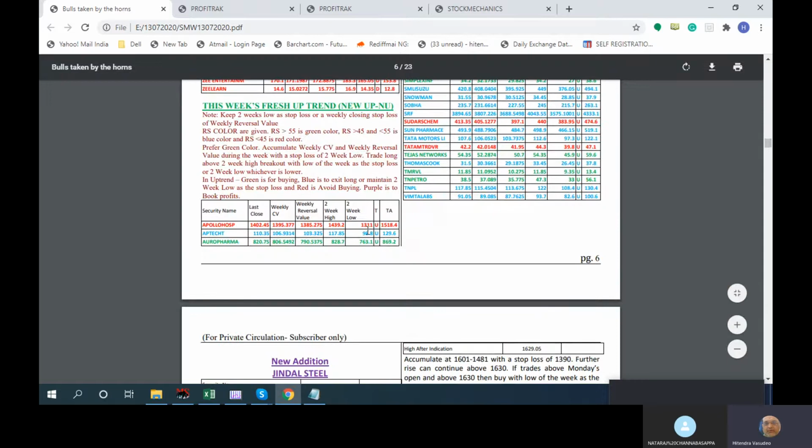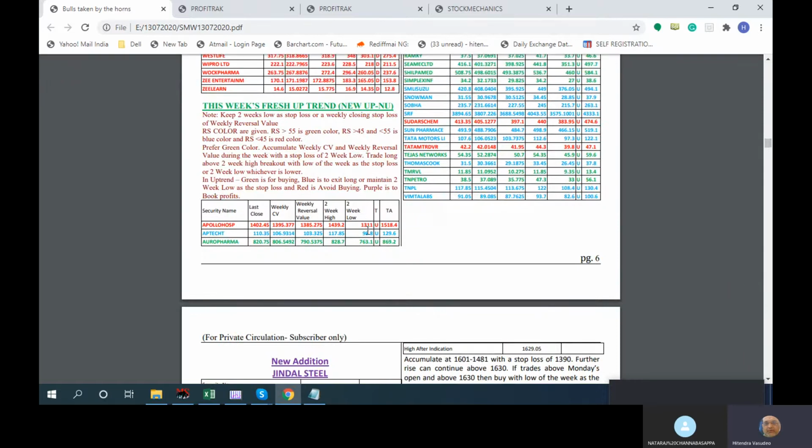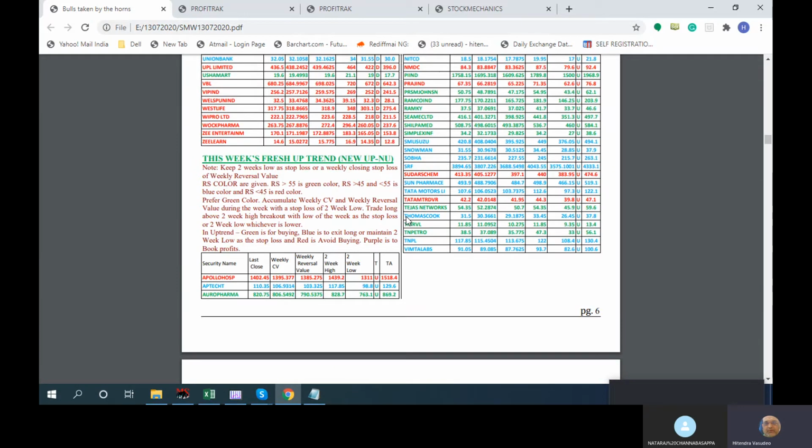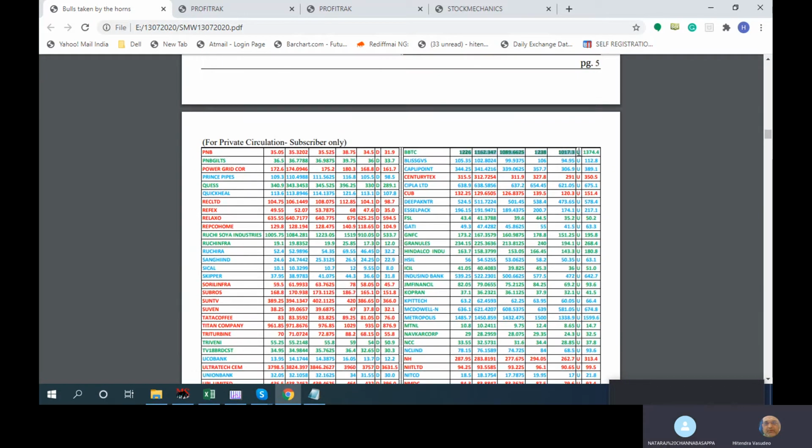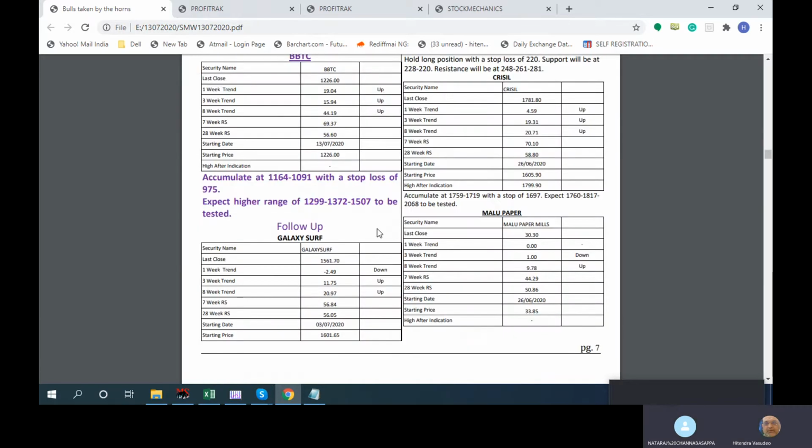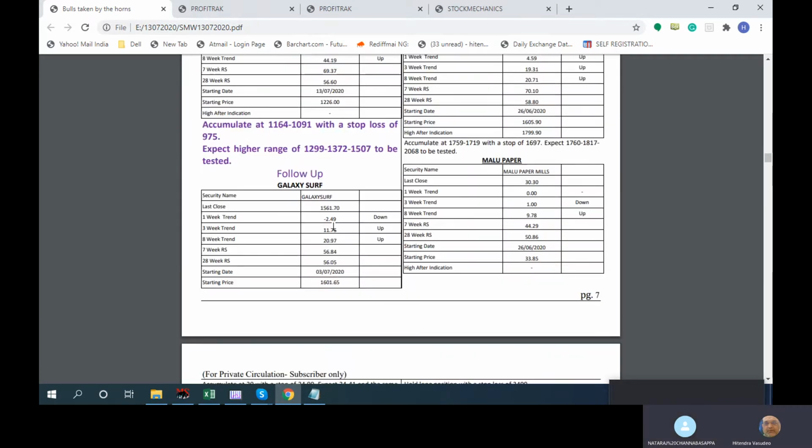So what happens is that we are giving emphasis, on a multi-time frame basis, to looking at the stock on a reversal basis. But now it is also figuring into this category. So then you can take a call, like BBTC was there, as I told you, where it is there in BBTC. So you can actually take a look at it that way.